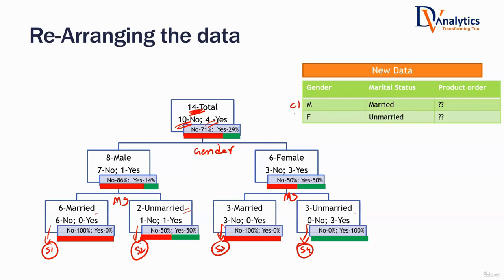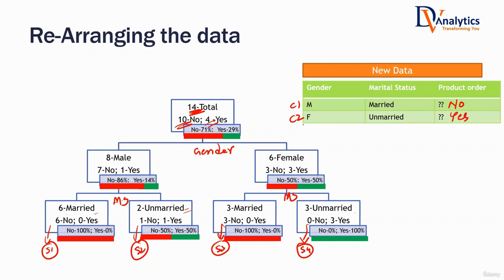I don't know what he's going to do. If I ask you the same question: customer, gender is male, marital status is married. Is this customer going to order the product or not? What do you think? No, sir. This customer is not going to order the product. What about this customer? Customer 2, female, unmarried. Is this customer going to order the product or not? Yes, sir. There's a high chance that this customer will order the product.